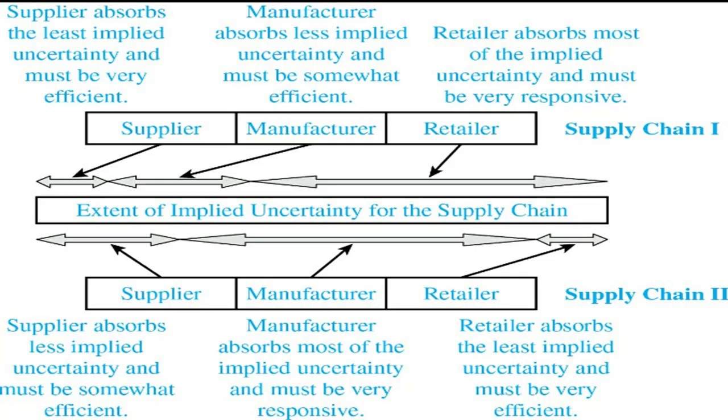Supply chain 1 has a very responsive retailer that absorbs most of the uncertainty, requiring the manufacturer and supplier to be efficient. Supply chain 2, in contrast, has a very responsive manufacturer that absorbs most of the uncertainty, thus allowing the other stages to focus on efficiency. This is the whole diagram.